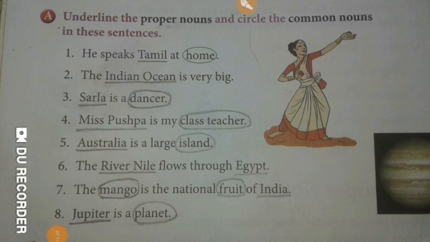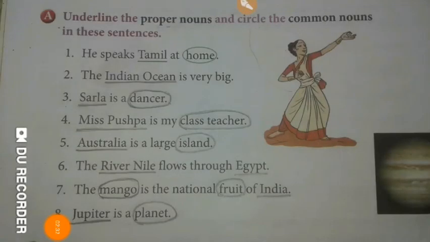Now the next is, Australia is a large island. Here Australia is the name of a particular country, so it is a proper noun and will be underlined. Island refers to a common place, so it will be circled.